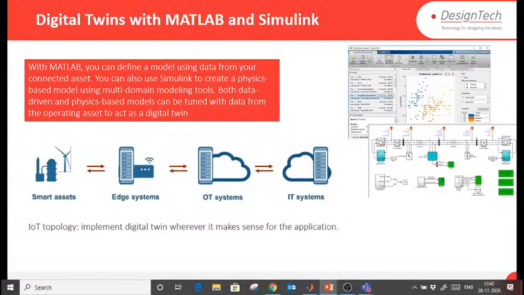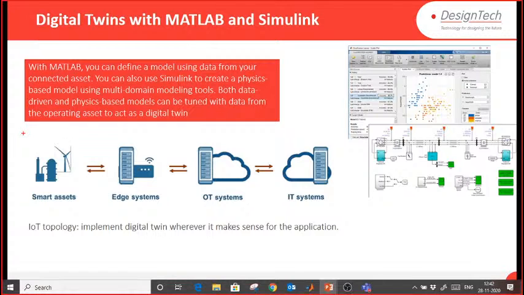Digital twin with MATLAB. We have a complete solution in MATLAB for digital twin. With smart assets, you can interface any kind of assets, either a real plant, or if you are designing a virtual one, it is virtual in that. In the system where sensors will be installed, you can interface hardware and log the sensor data.